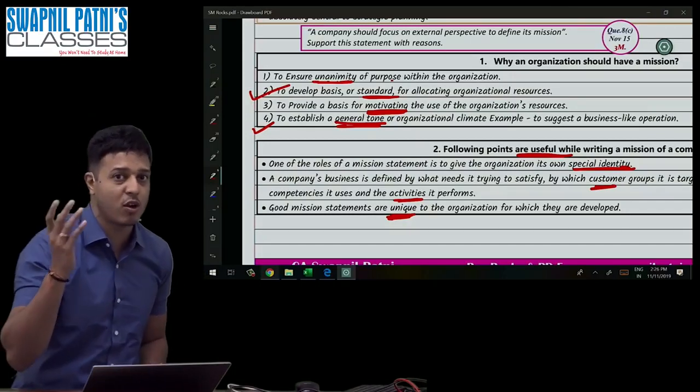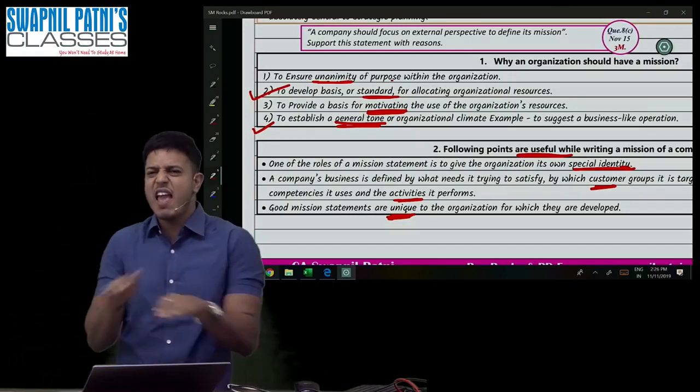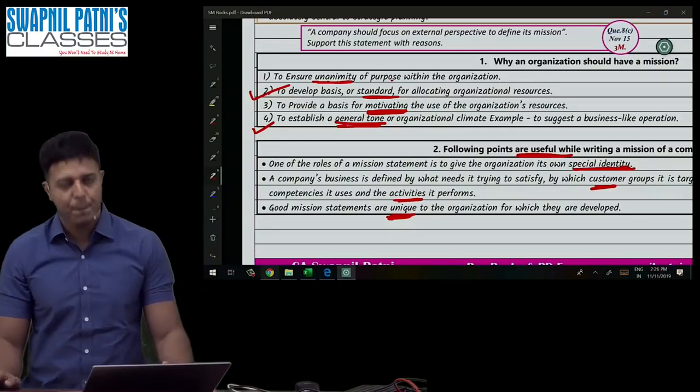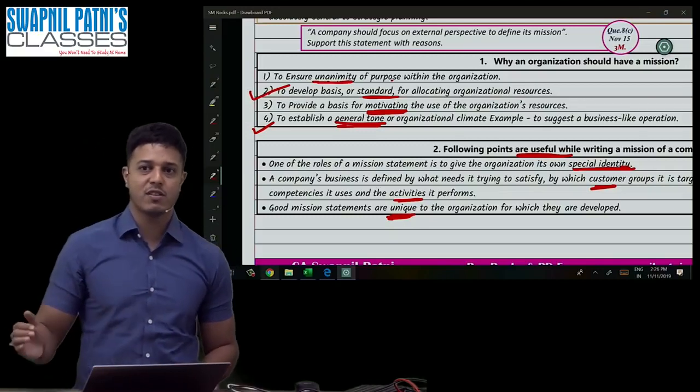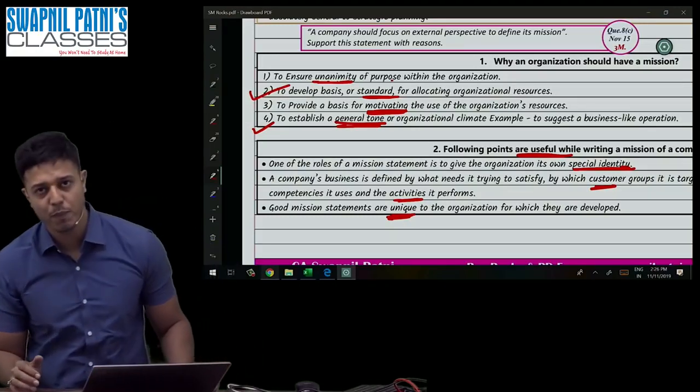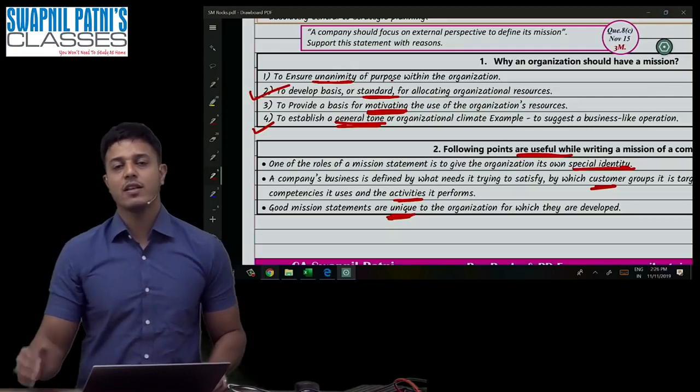That should not be called an organization. If you have a mission statement, everybody will follow the same: we are providing error-free service. It means everybody has to provide error-free services. Okay, see, understand one thing.